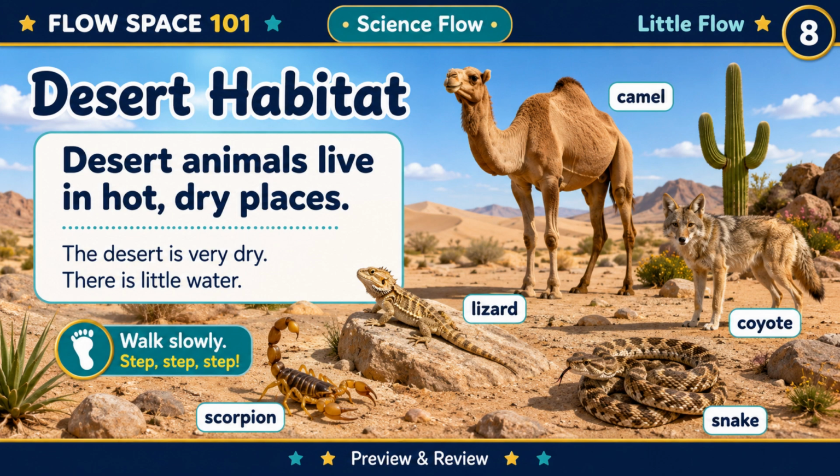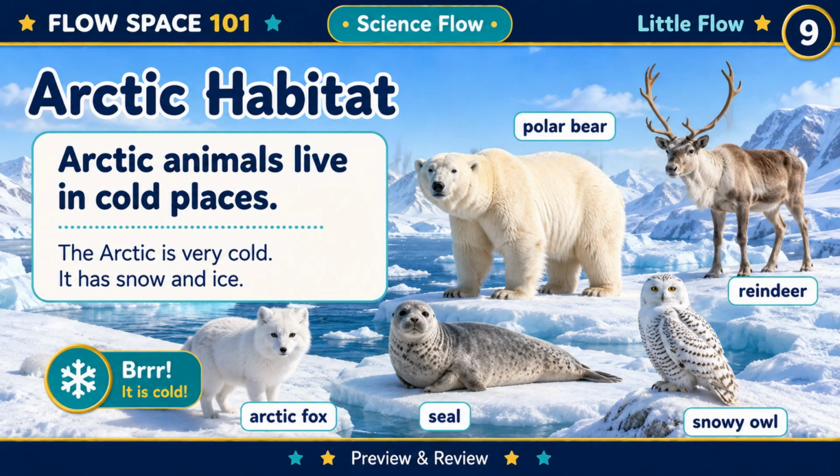Desert animals have special ways to live with little water. Let's say it together. Desert animals live in hot, dry places. The desert is hot. Walk slowly. Step, step, step.